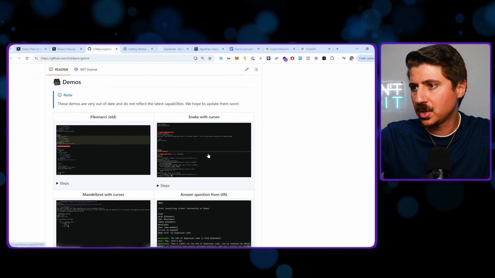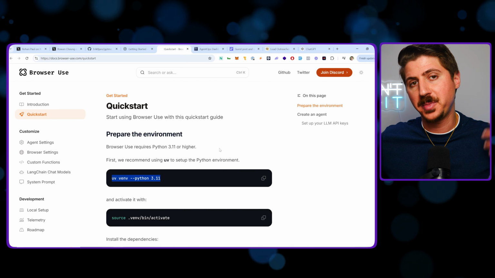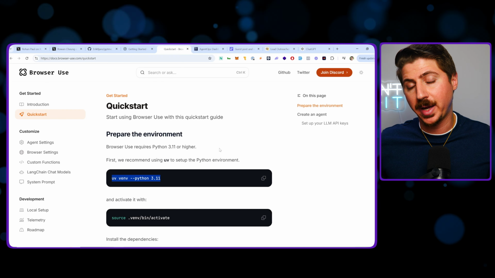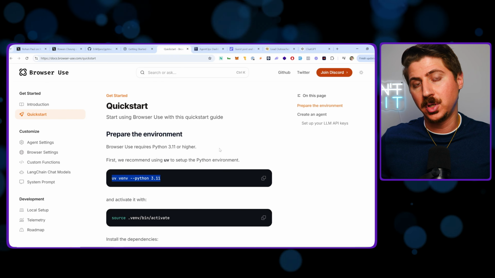This is also open source and it is free. Very, very cool one as well. If you've seen my video on Claude computer use, I'm going to link to that in the description below as well. What this will do is it'll actually run on your browser and show you what it's doing, and it'll perform tasks for you on a browser, research on the internet, do whatever you need. I actually got it to do a pretty complex research task for me, and it did that all using Claude.